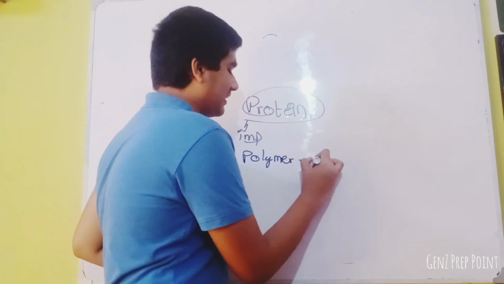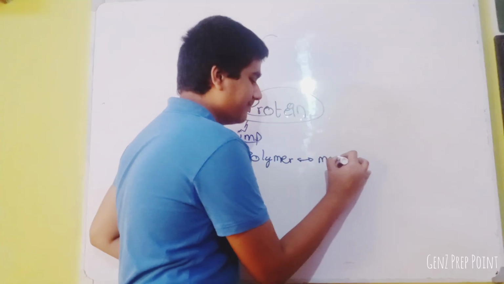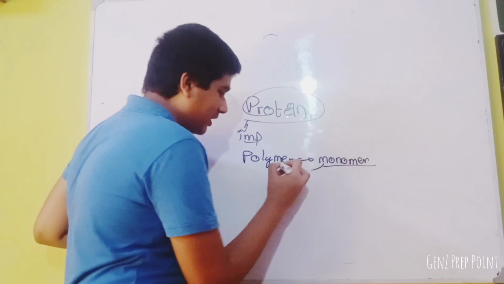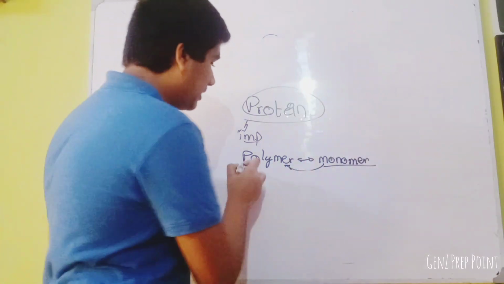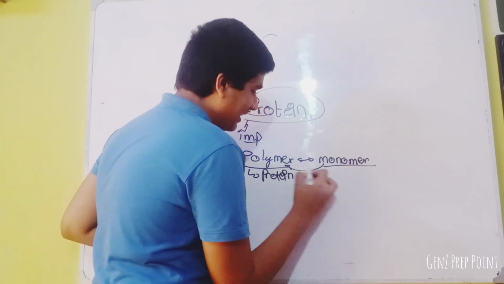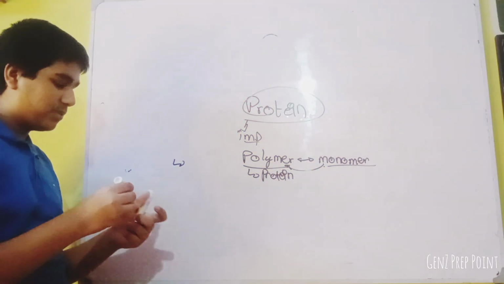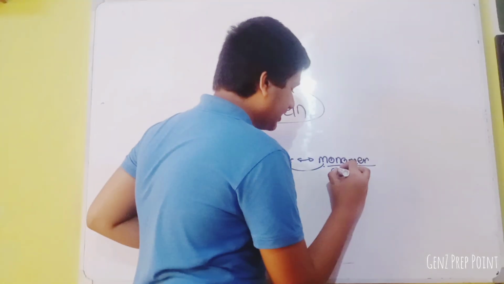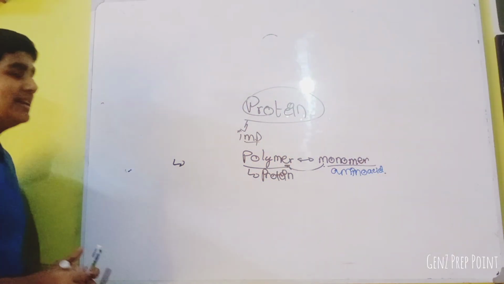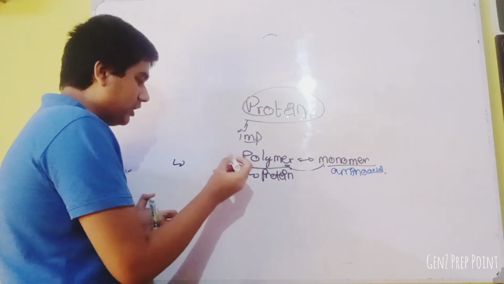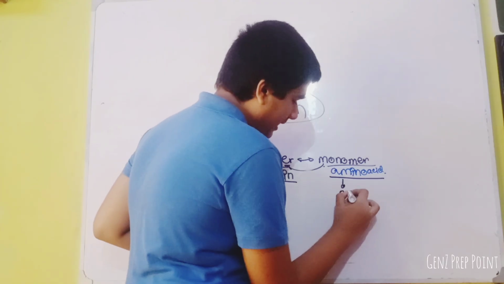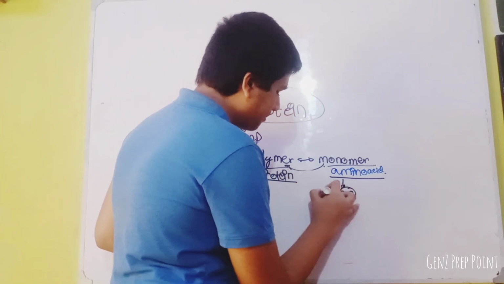So what is protein made of? That comes under this heading: polymer and monomer. What I mean by this arrow is that when a group of monomers combine, they form a polymer. And what is the polymer? Protein. So if I say the monomer is the building block of protein, that won't be wrong. And the building block of protein is amino acid. Now if we look at this, when a group of amino acids combine, they form a protein molecule.